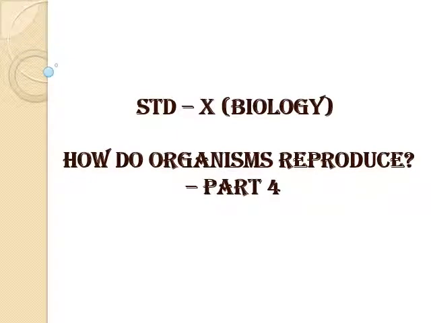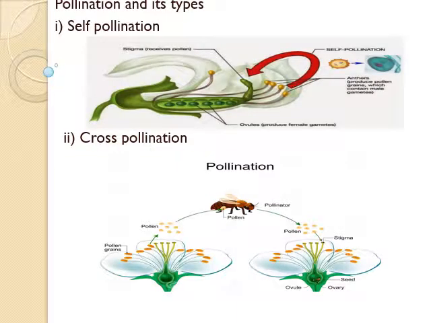Last class you have learnt cell divisions and parts of a flower. In this class we will see pollination and fertilization in flowering plants. Let's see the mechanism of sexual reproduction in plants. It involves pollination, fertilization, formation of seeds and fruit, and germination of seeds. Now we will see one by one.